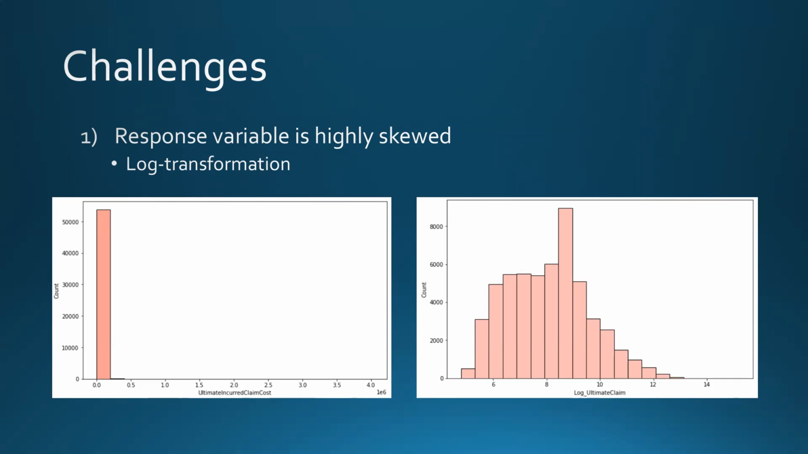Then we decided to perform a log transformation on the response variable. The right graph here shows a histogram of the ultimate values after the transformation. This transformed variable now looks a little more normally distributed than before.